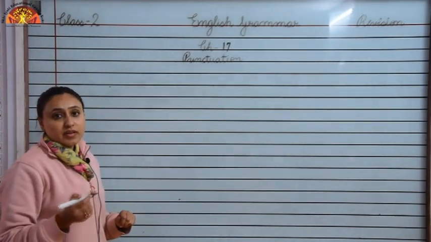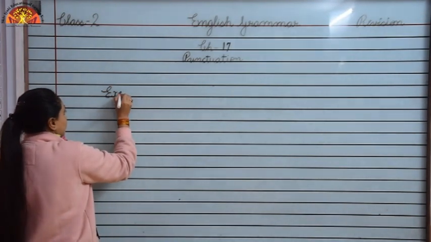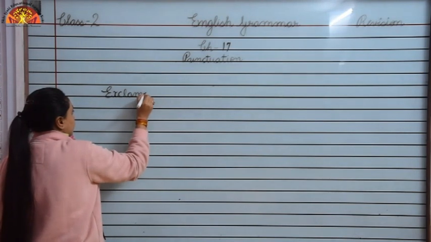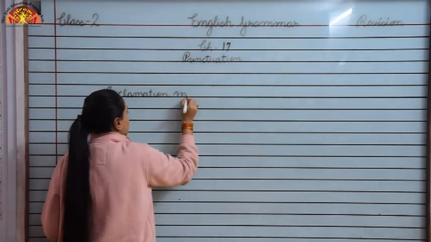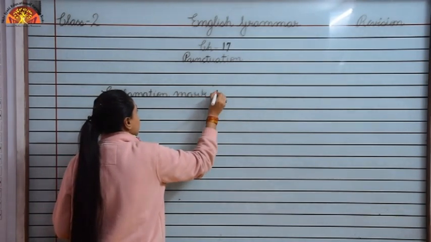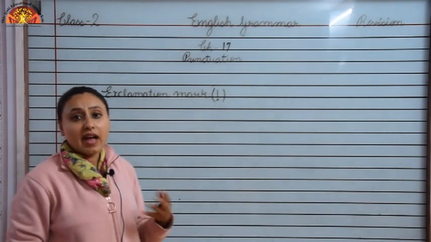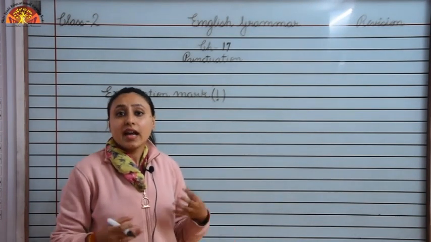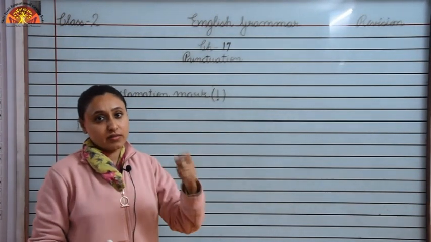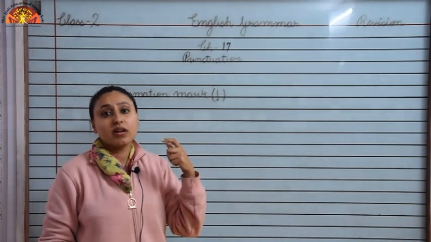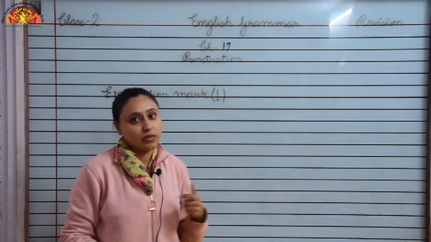Children, now we will learn about exclamation mark, okay? This is the symbol of exclamation mark. So children, whenever we have to show feeling of anger, shock, surprise and excitement, we use exclamation mark. We always use exclamation mark after words like hooray, oh, alas, hey.